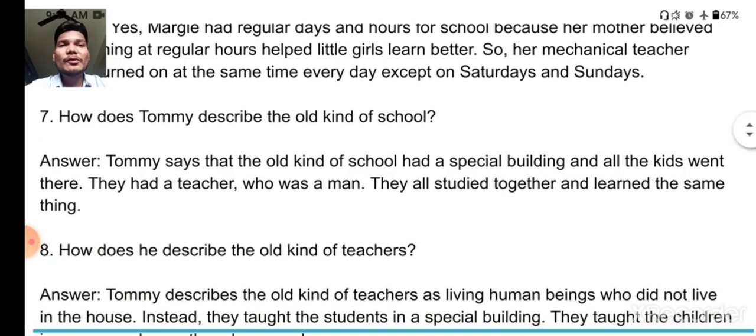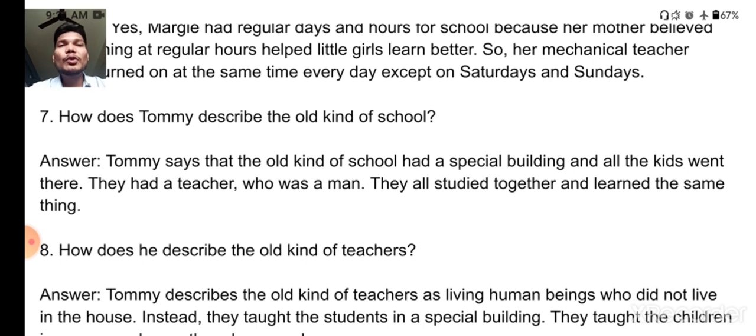Next one, how does Tommy describe the old kind of school? Old kind of school means the school in which we are studying right now, because the time period taken here is 2157, a century later, and that's why we have to describe our own school. Tommy says that the old kind of school had a special building and all the kids went there. They had a teacher who was a man. They all studied together and learned the same thing. So this is how you can write the answer.